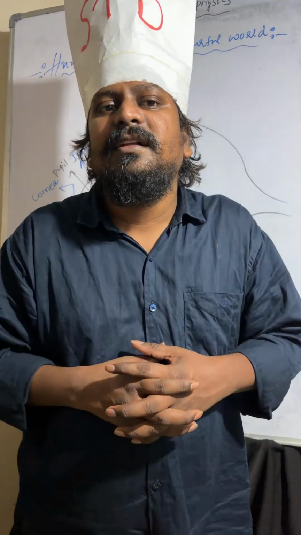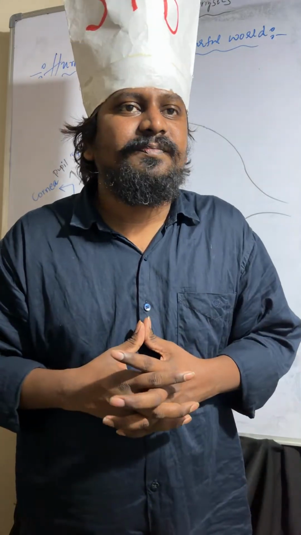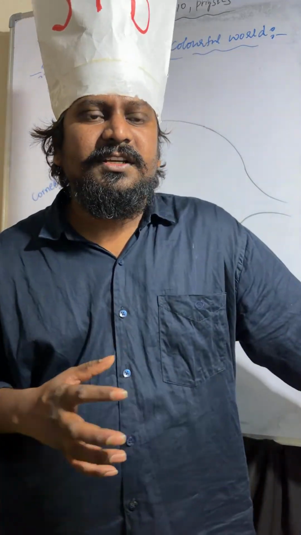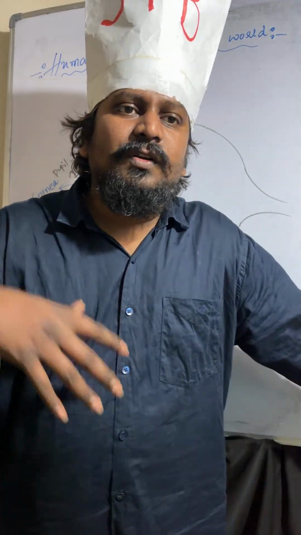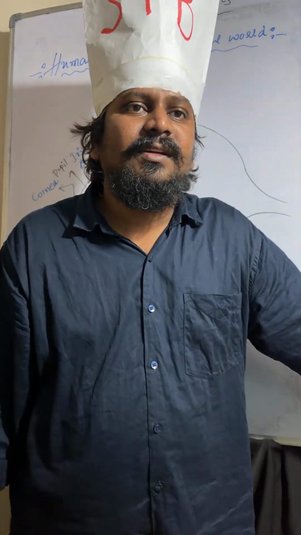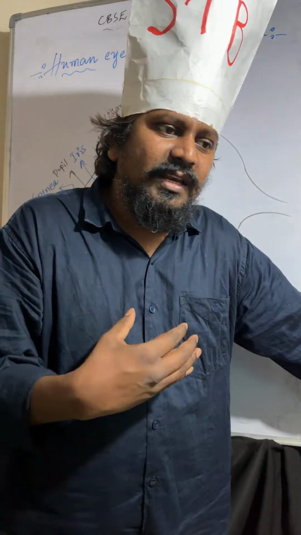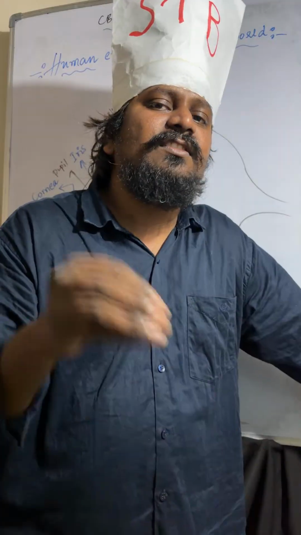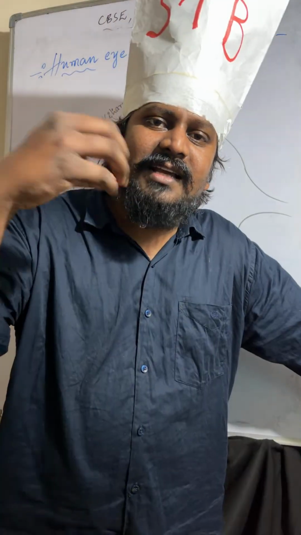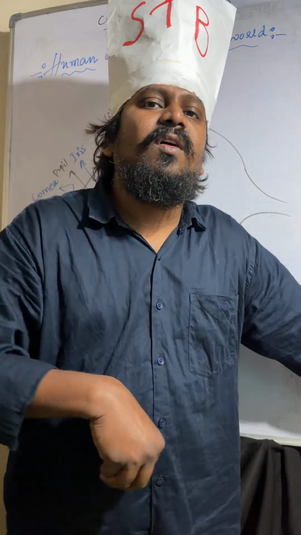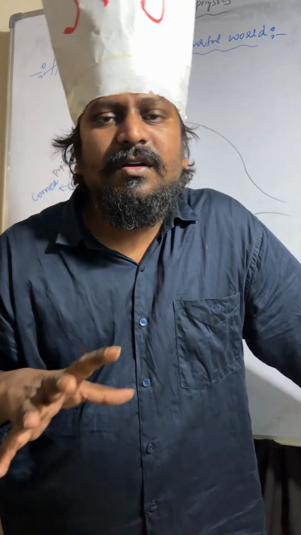And here is one point, that is power of accommodation. What is power of accommodation? The ability of the eye lens to adjust its focal length to allow the light inside is called power of accommodation. So the convex lens adjusts its focal length so that light will enter. That ability is called power of accommodation.